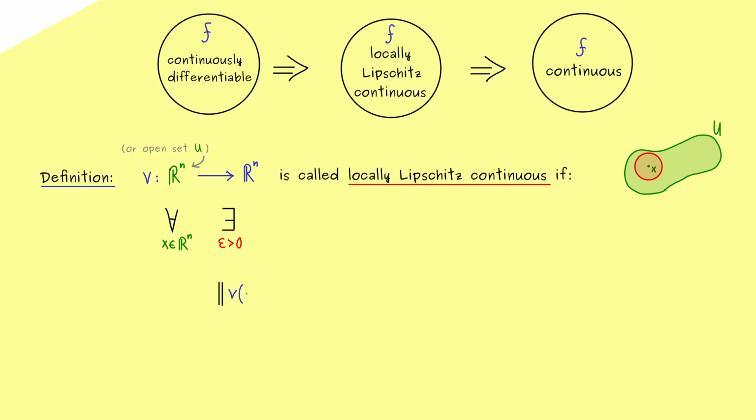So let's write v of y minus v of z. And this difference we just measure in the standard norm of Rn. And now Lipschitz continuity always means that we have an estimate for this distance. More precisely, you should see here on the left hand side we have a distance for the outputs, and now we want an estimate with respect to the distance of the inputs. In other words, on the right we now have y minus z. And of course also measured with respect to the standard norm in Rn.